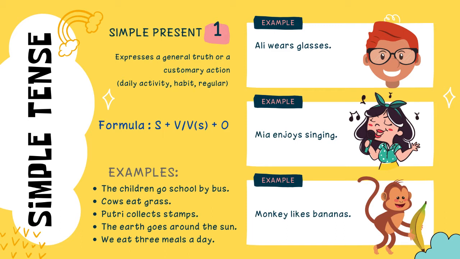Okay, we can look here for another example. The children go to school by bus. Cows eat grass. Putri collects stamps. The earth goes around the sun. We eat 3 meals a day.